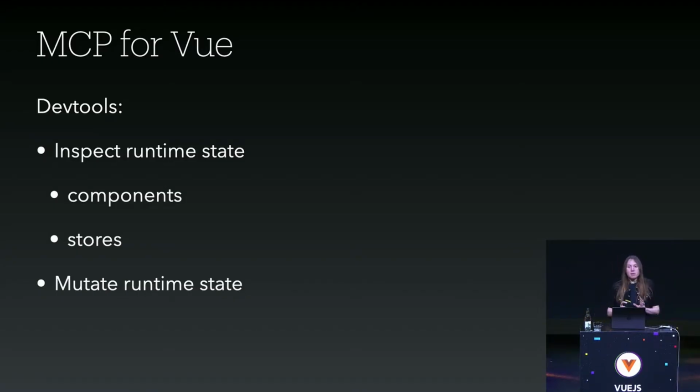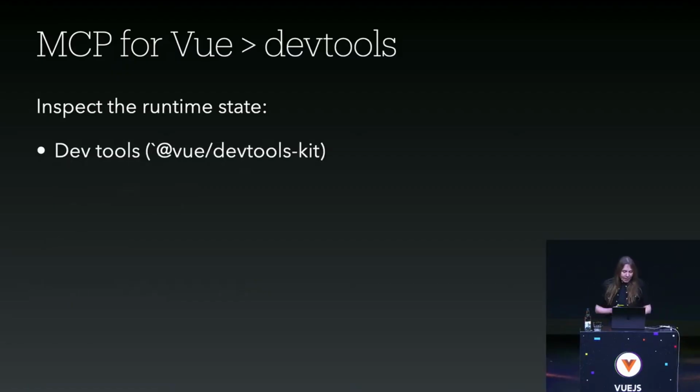Okay, I think there are many, many applications which are possible. Right now, we will just focus on one of them, which is inspecting the runtime state of a component. And for that, what do we need? First, we need, of course, the DevTools, available in the client.